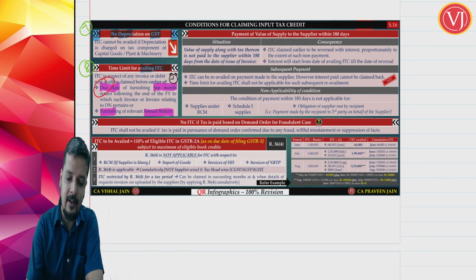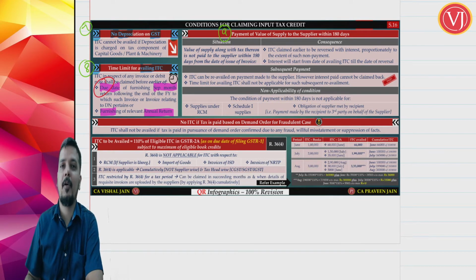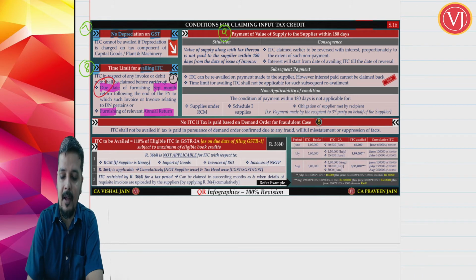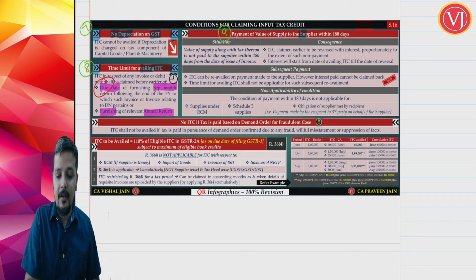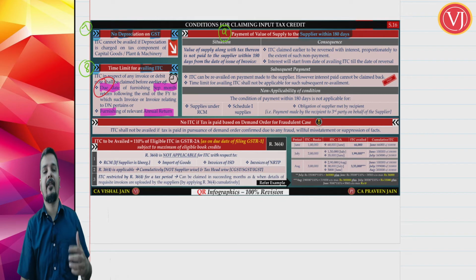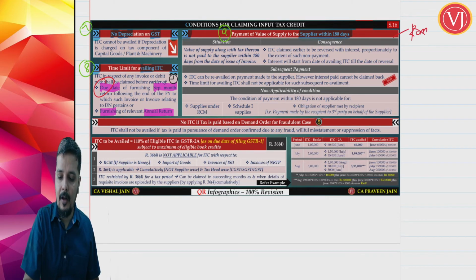Now friends, this time limit condition is applicable for both FCM as well as RCM. Now you are talking about the next condition, where you are talking about the recipient. If I am taking the credit, I should make the payment to the supplier within 180 days. Not only the price but also the tax. I should make the payment of price plus tax to the supplier within 180 days. But friends, this condition is applicable only for FCM. It is not applicable for RCM.